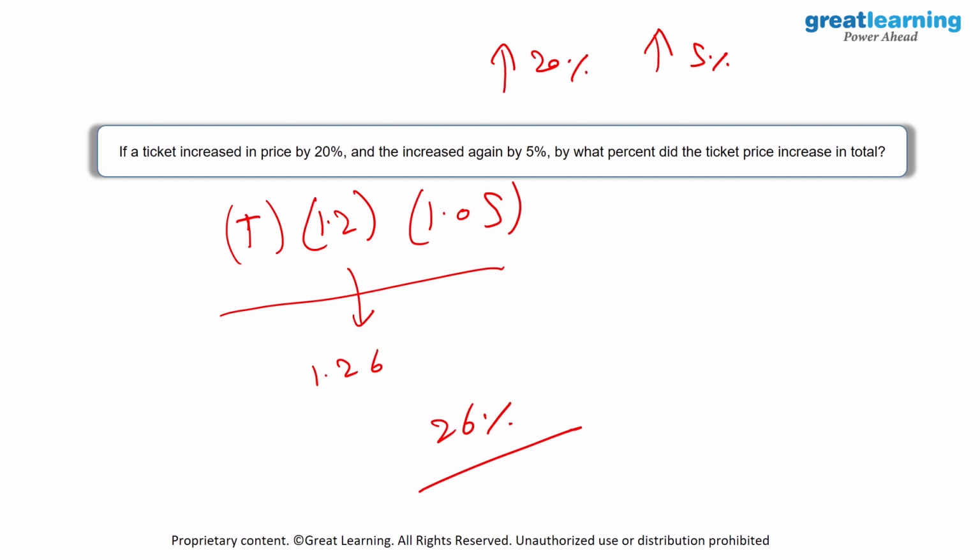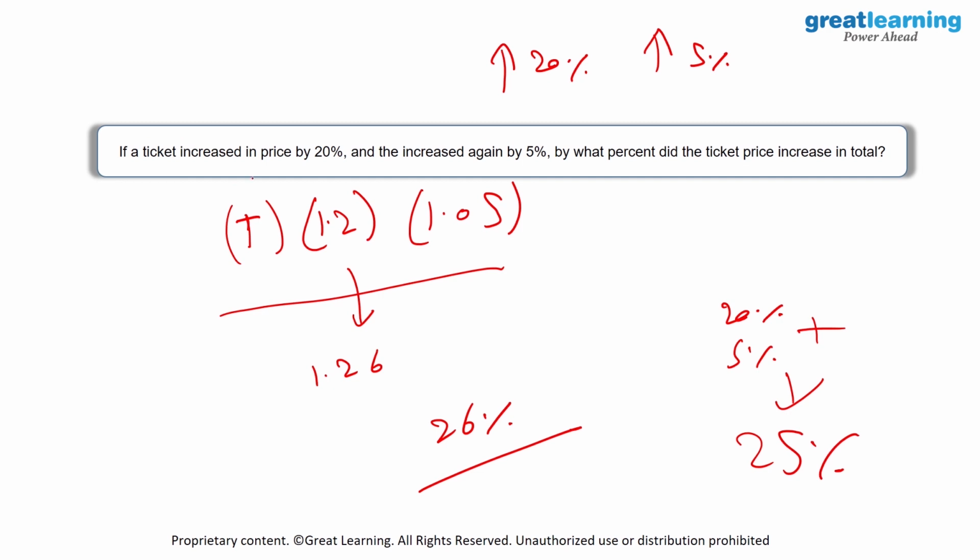Now, initially, you might get confused and add up these two percentages. You would think that if the price is increased by 20%, and again there is an increase of 5%, you do 20% plus 5% and call it 25%. But this is not how you add percentages.